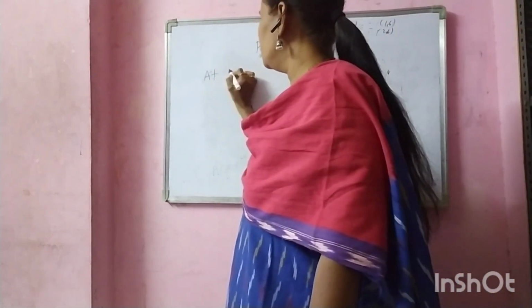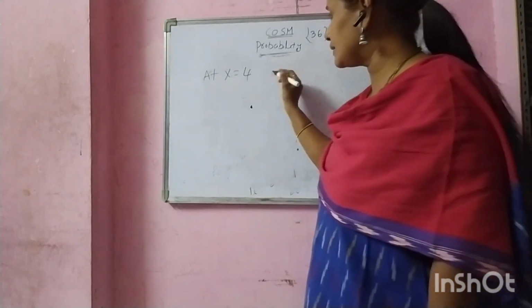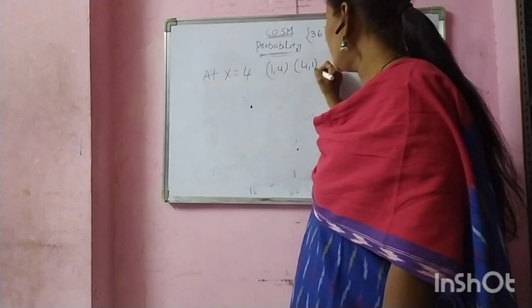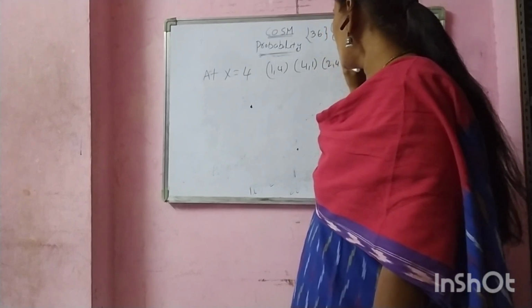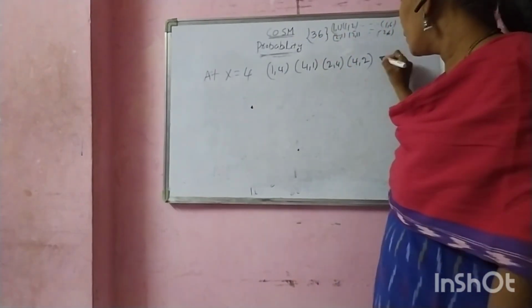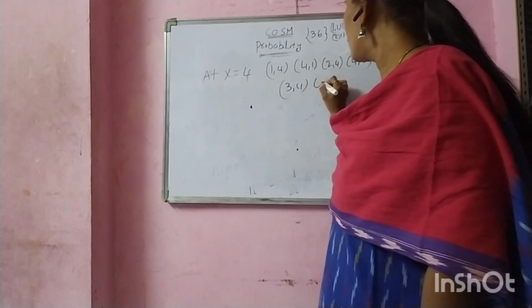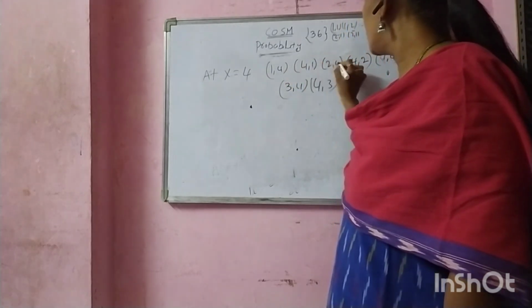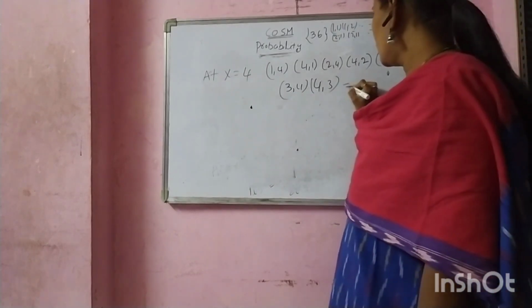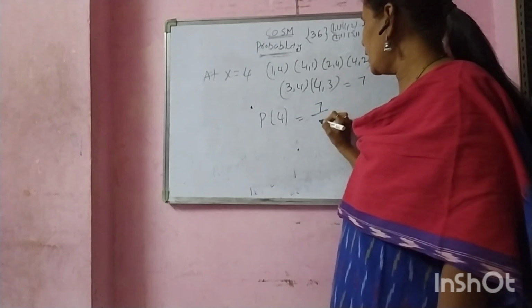At X equal to 4, how many cases? (1, 4), (4, 1), (2, 4), (4, 2), (4, 4), (3, 4), (4, 3). Total cases 7 cases. Probability of 4 equals 7 by 36.